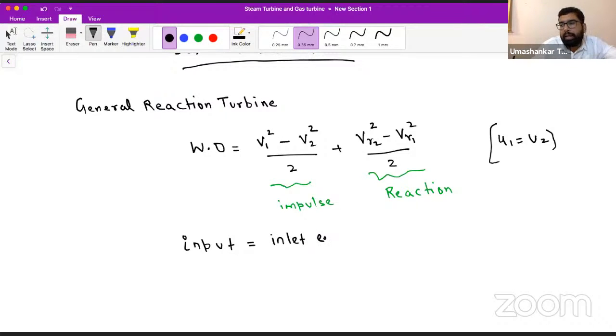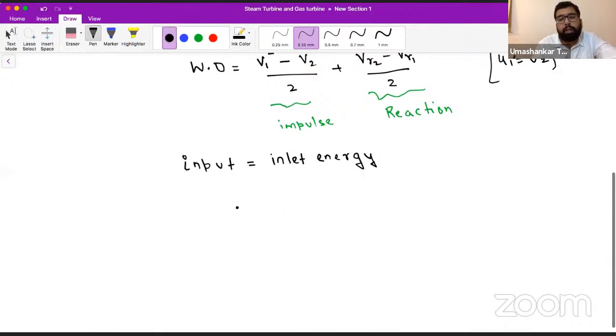You may say, no Madhusmita, that is not the Parsons turbine, because in the Kaplan turbine the reaction is not 50%. Okay? So input we can also call the inlet energy. Francis is not an axial flow turbine, right? So input is equal to the inlet energy.